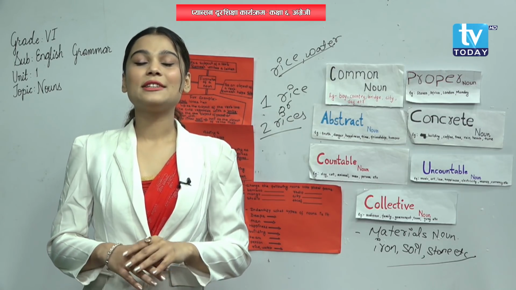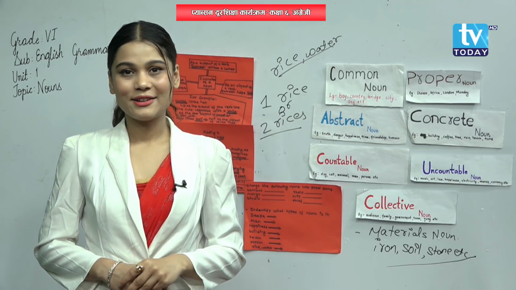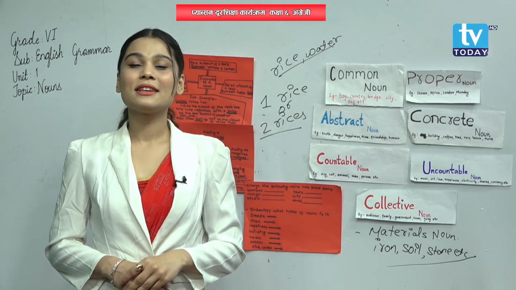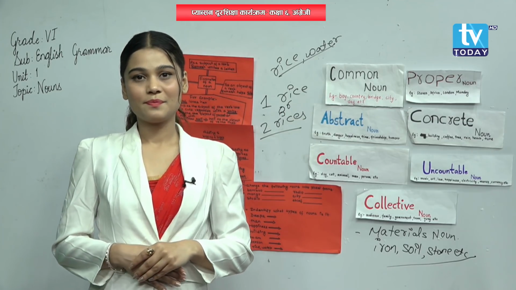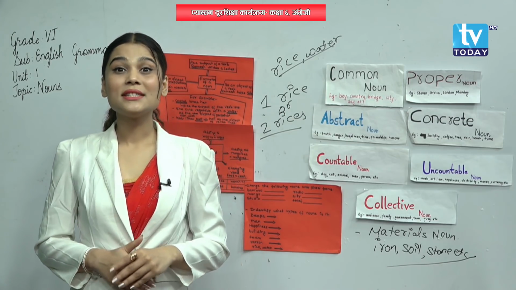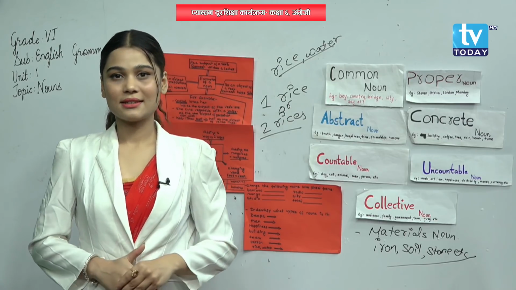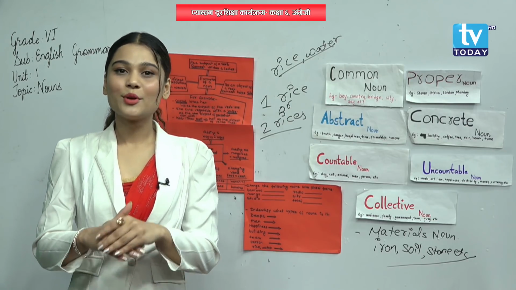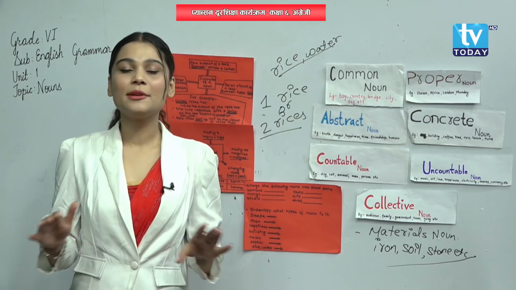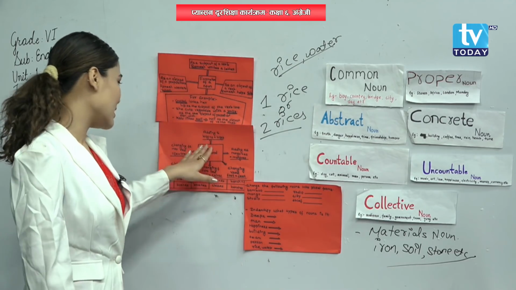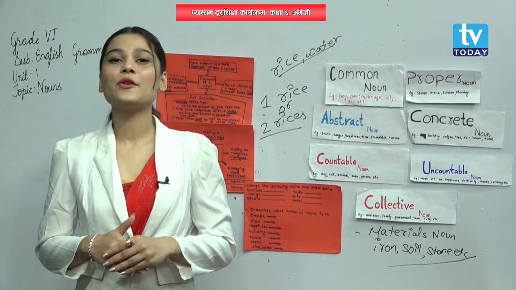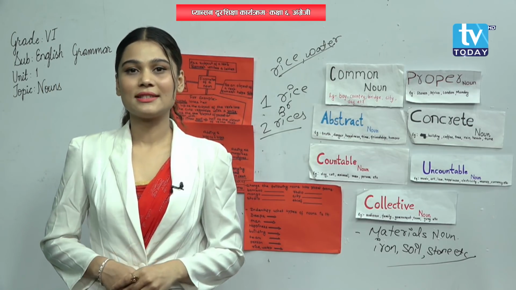A singular noun defines a single thing, right? And plural nouns define many things. A boy, that means singular noun. Boys, that means plural noun, because boys means many boys. Yes or no? Yes. So you can look here at how to change a singular noun into a plural noun. How can you change that?